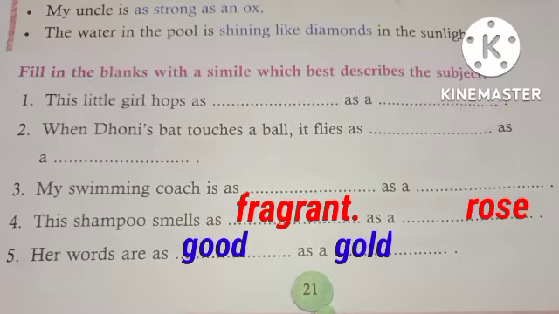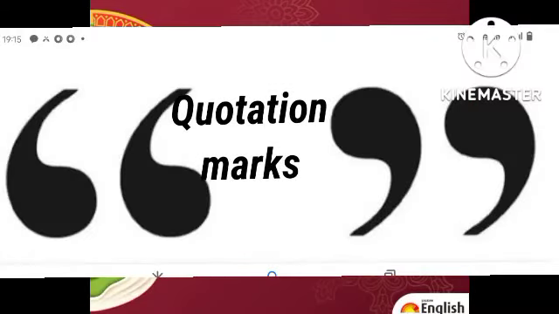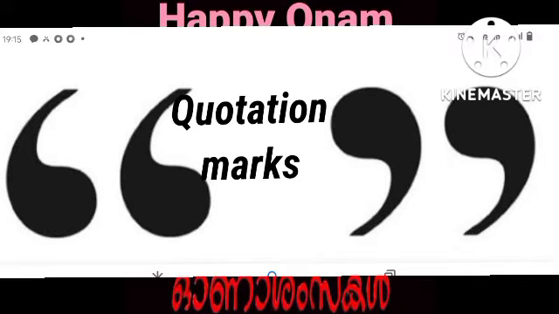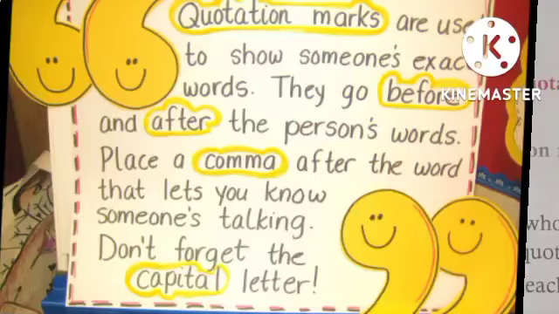Now, open page number 24. We are going to do punctuation and study when to use quotation mark. Students, always remember a quote, that means words spoken by someone. For that, we use quotation mark to show the beginning and closing of the quote.